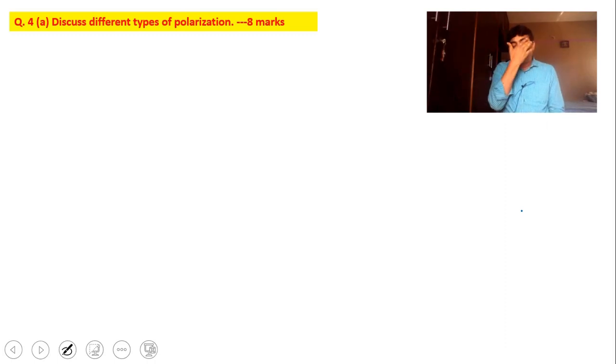Next module, question number 4. Sorry, not next module, this module only, next question. Question number 4. I am still in module number 2 only. This is about discussion of different types of polarization. You know, in dielectrics there are different types of polarization mechanisms. After all, what is polarization? Polarization is nothing but net dipole moment per unit volume.